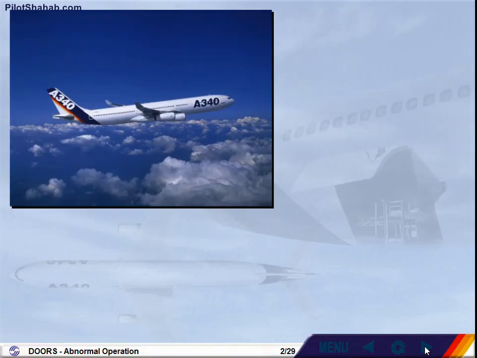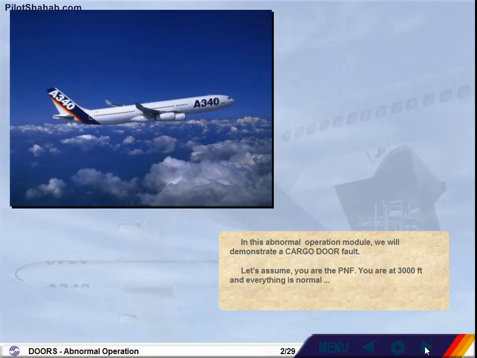In this abnormal operation module, we will demonstrate a cargo door fault. Let's assume you are the pilot non-flying. You are at 3,000 feet and everything is normal. Click on the forward arrow to activate the failure.